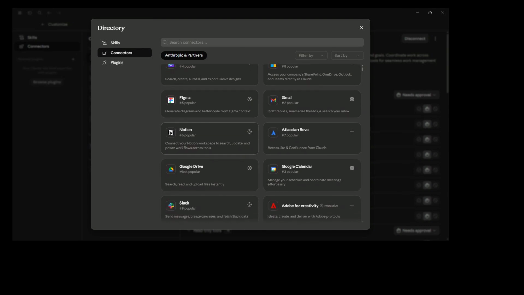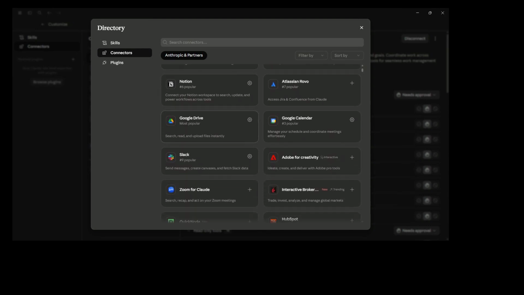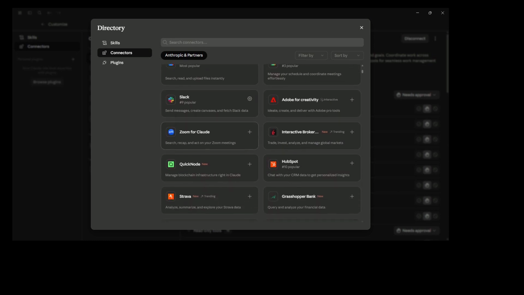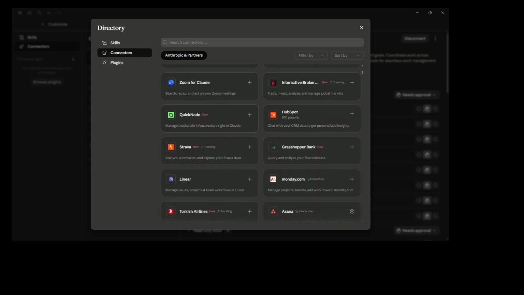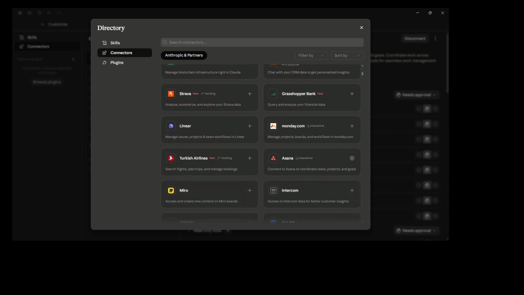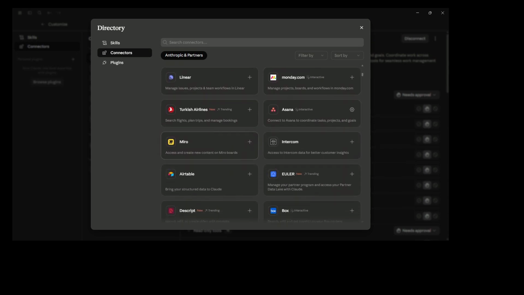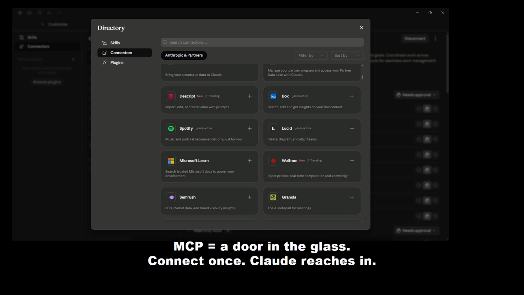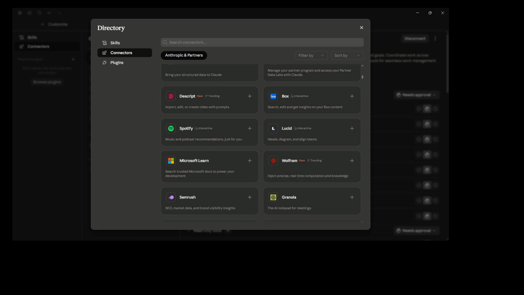Connect a calendar MCP. Claude can read and create events. Connect a Slack MCP. Claude can read channels and send messages. Connect a Notion MCP. Claude can query your databases and update records. By mid 2025, there were already MCPs for hundreds of tools: Gmail, Google Drive, Notion, Slack, Linear, HubSpot, Asana. More every week. You don't need to be a developer. In Claude Cowork mode, most of them connect in about 2 clicks. Here are the four I connect first.